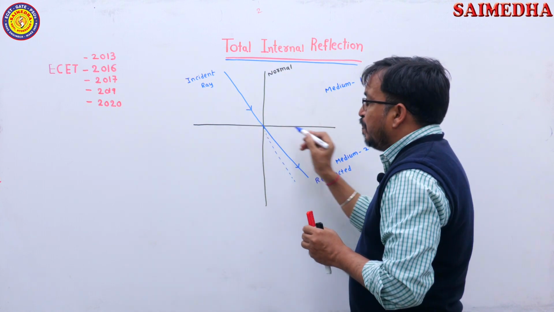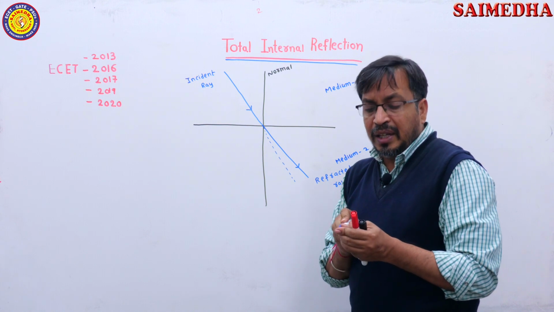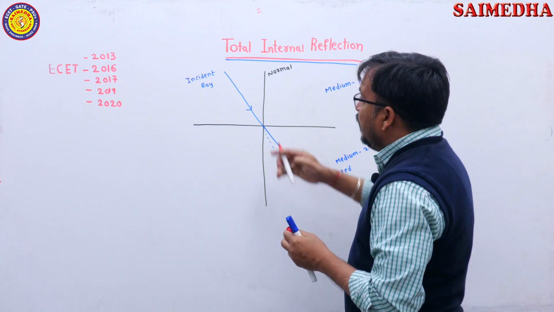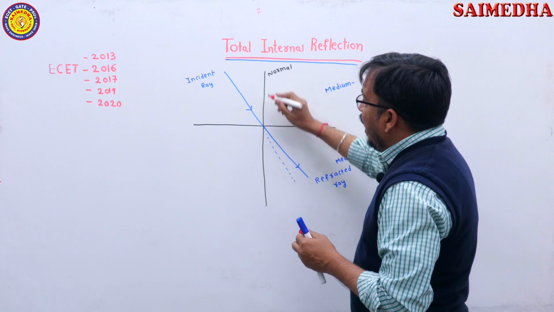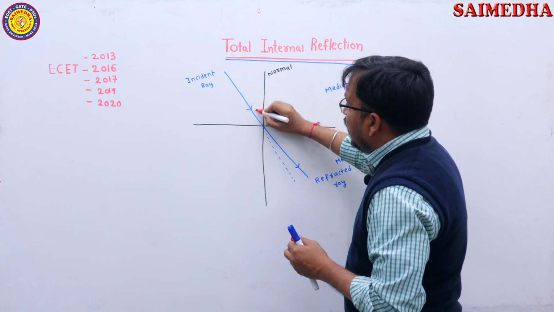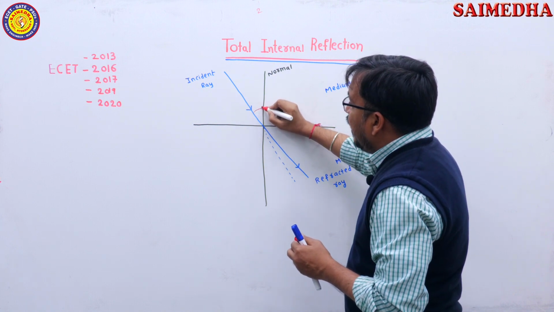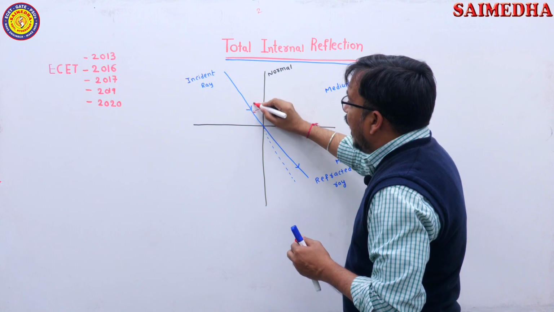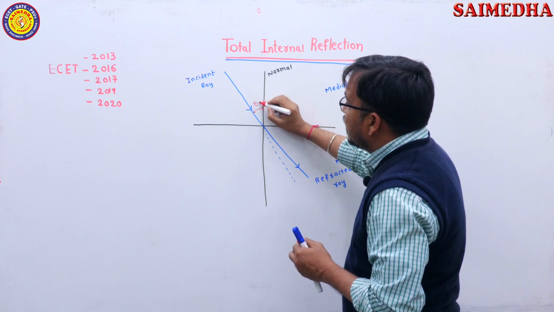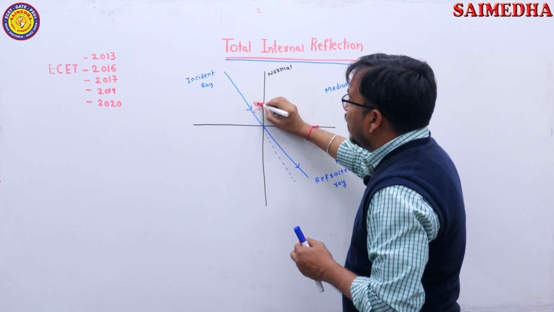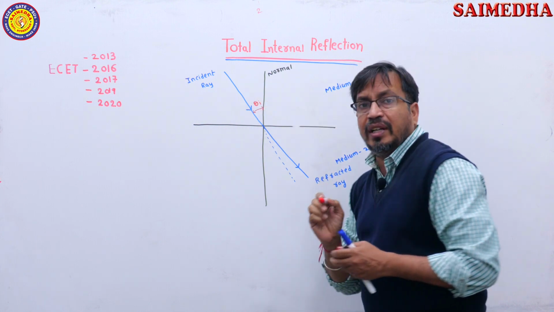This line is known as the plane. So here the angle between the incident ray and the normal line is known as the angle of incidence, theta I. What is that one? Angle of incidence.